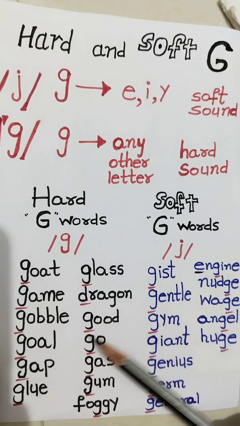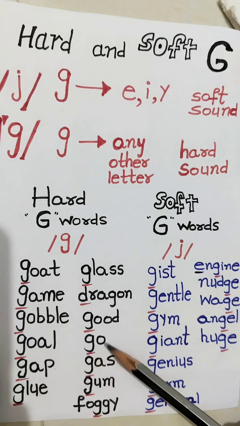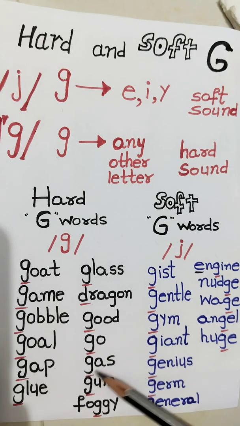G-O-O-D, good. G-O, go. G-A-S, gas. G-U-M, gum. F-O-G-G-Y, foggy.